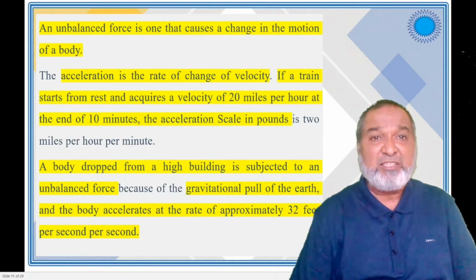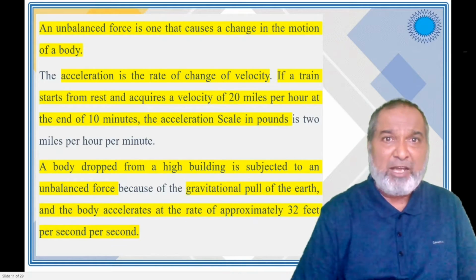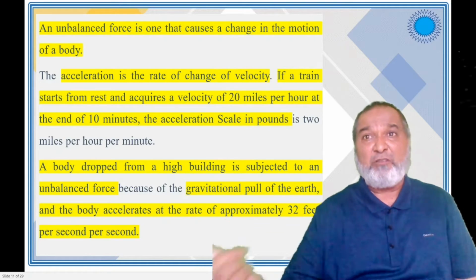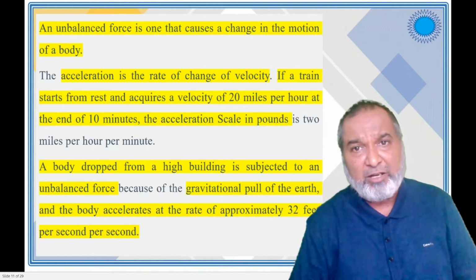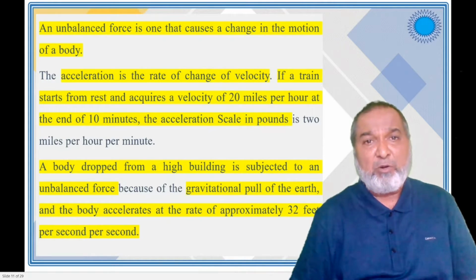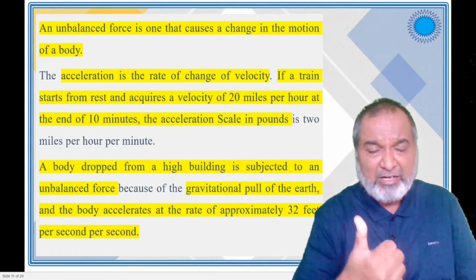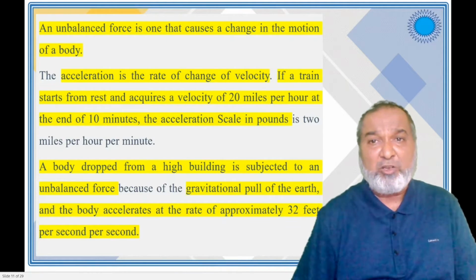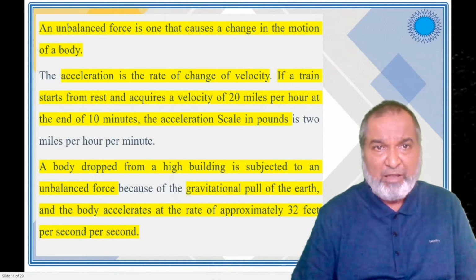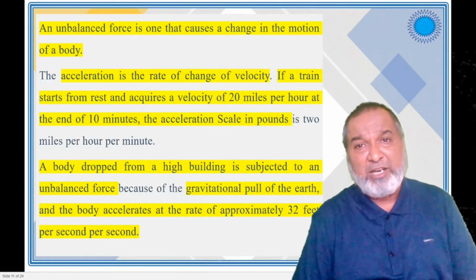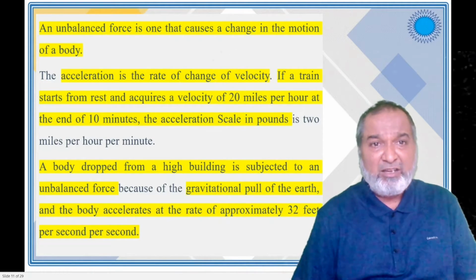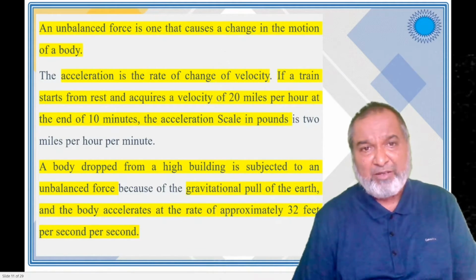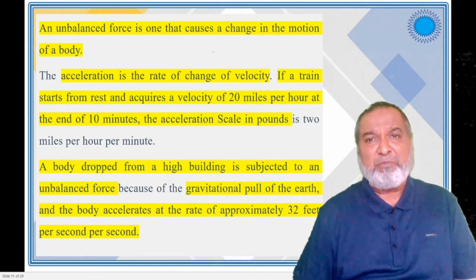Now the next one is acceleration. Whatever force you apply, due to that, the body will be in motion. How much speed that particular vehicle is moving at will be called the velocity. The rate of change of velocity is called the acceleration. If a train starts from rest and acquires a speed of 20 miles per hour at the end of 10 minutes, the acceleration will be around 2 miles per hour per minute.